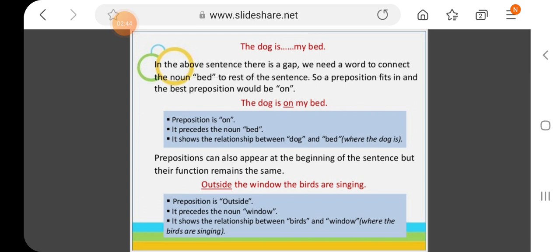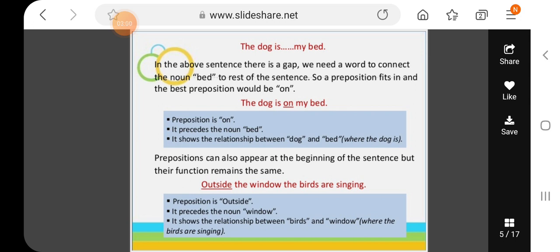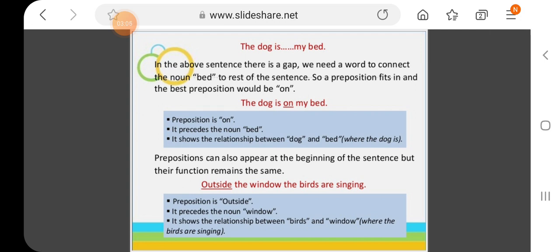So here the preposition is on, and it precedes the noun bed; precedes means to come before. So prepositions come before the nouns that they are going to describe. It shows the relationship between dog and bed, that where the dog is. Sometimes they can come at the start of a sentence, but the function is the same. They can change their position in a sentence, but their main purpose is to create a connection between a noun and the other parts of the sentence.